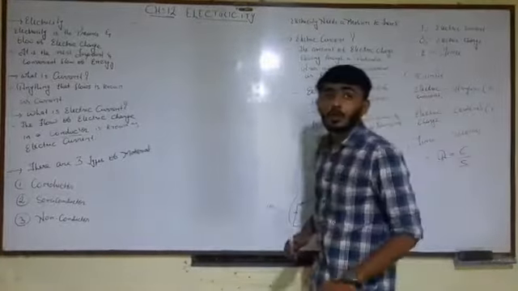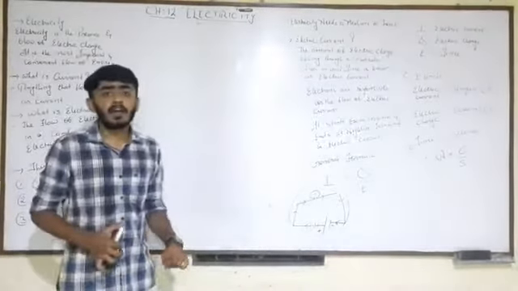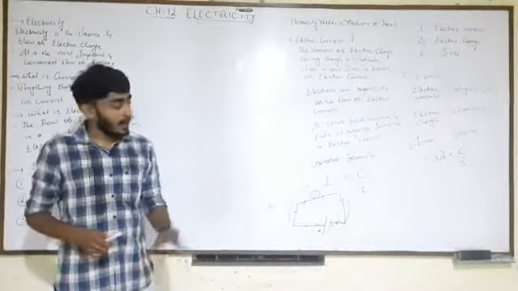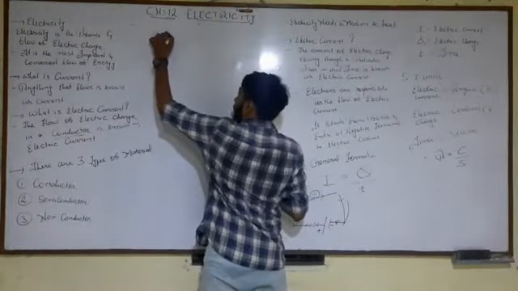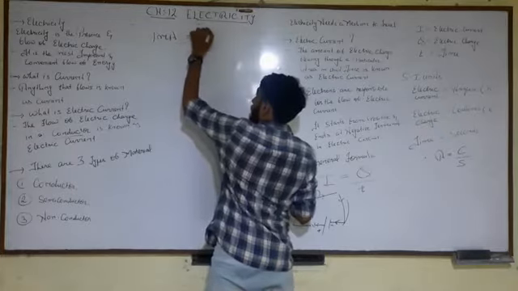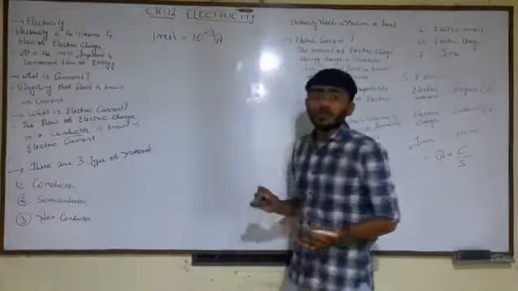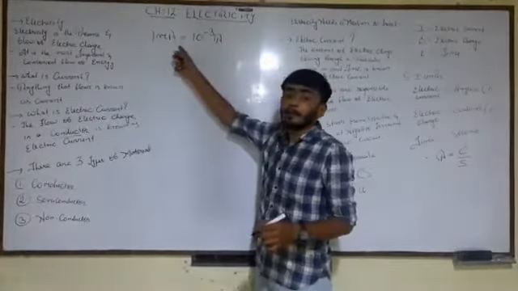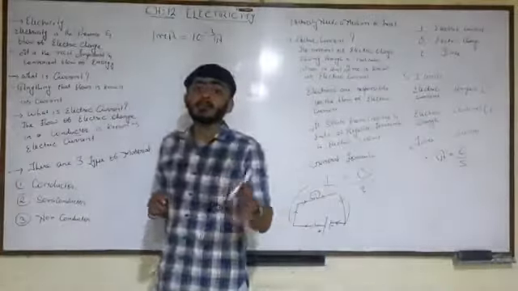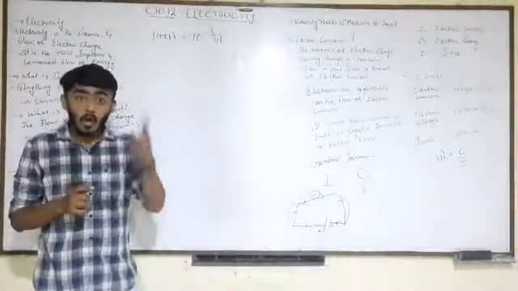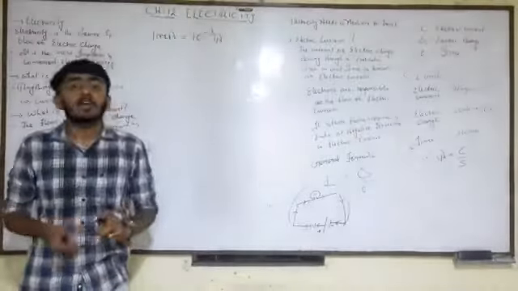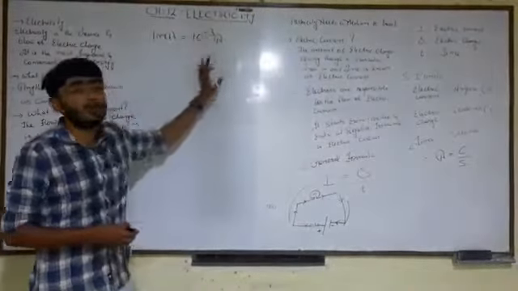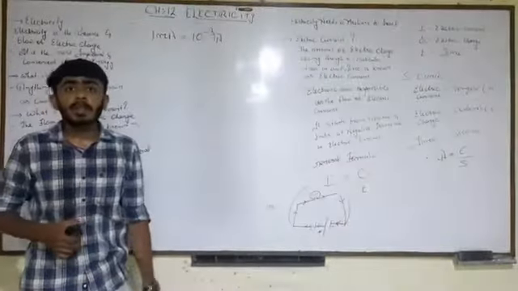Now, as I told you, ampere is the unit through which electric current is measured. 1 milliampere is 10 raised to minus 3 ampere. Here, students, milli is a small unit of ampere, that is, 1 ampere divided into 1000 parts, so it is a smaller unit. 1 milliampere is equal to 10 raised to minus 3 ampere.